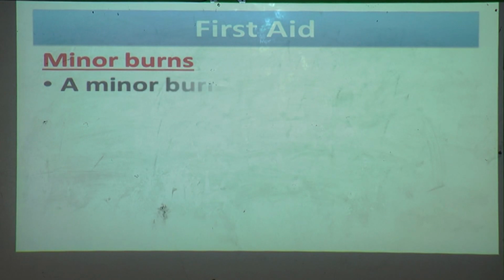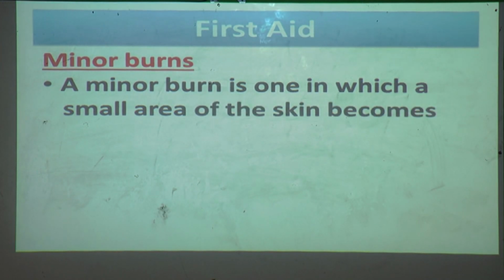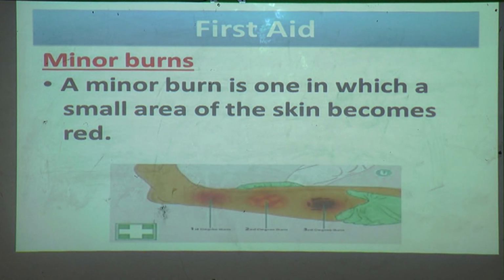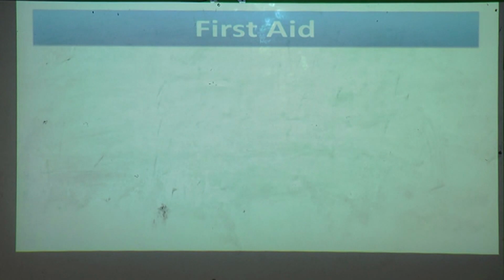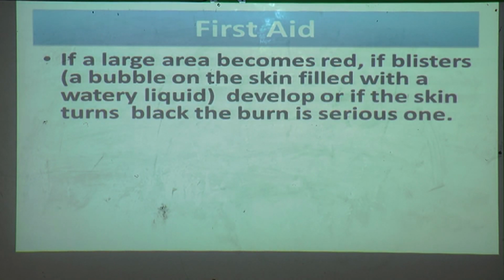What is a minor burn? See, a minor burn is one in which a small area of the skin becomes red. I will show you a picture. Here 3 pictures are there, but where I put the circle, that is the minor burn. A minor burn is one in which a small area of the skin becomes red, and if a large area becomes red and if blisters develop.